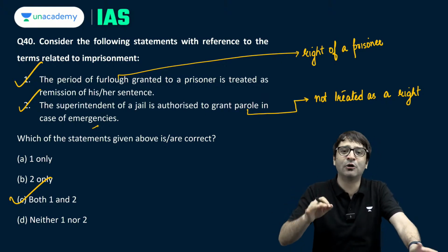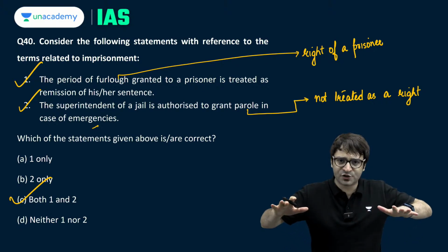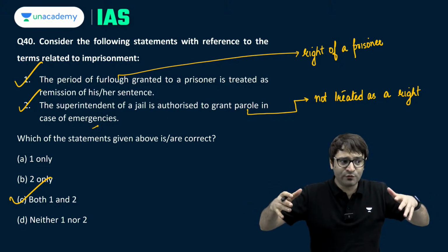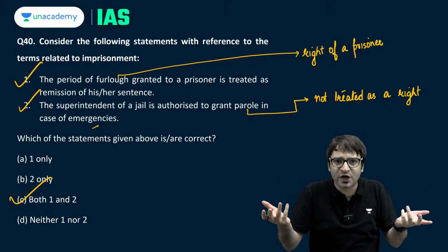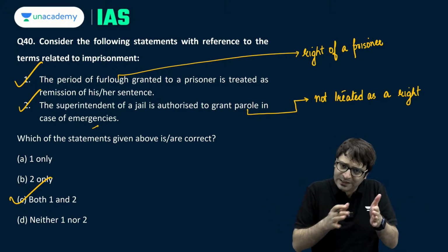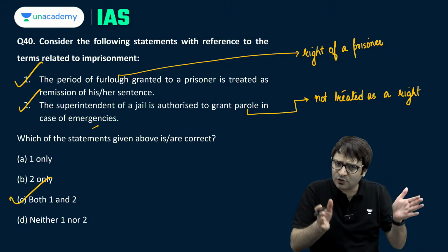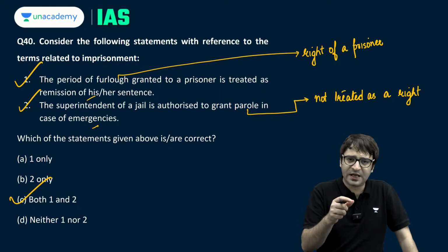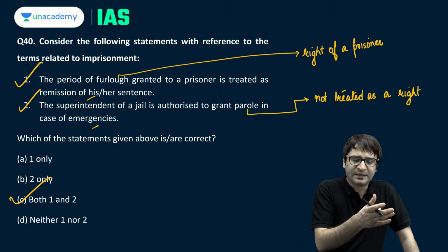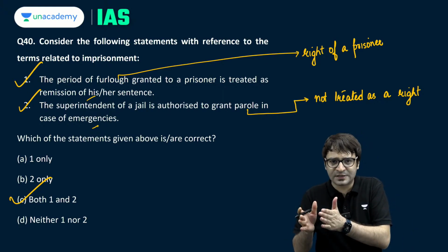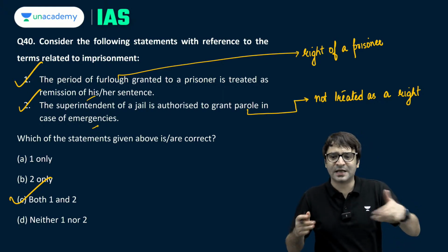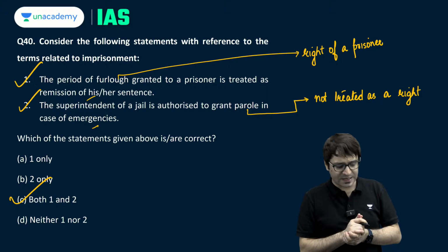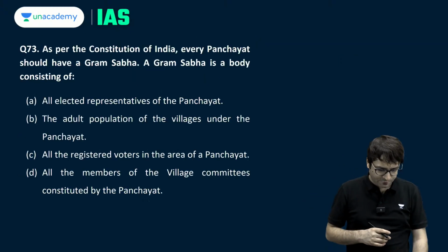But furlough is a right, because if you are serving long imprisonment in the jail, after some time you will be released once your term is over. But then you will be too scared because the world would have changed, so to ensure that you are not completely out of sync with reality, sometimes you are released on furlough, and this is considered remission of your sentence. If you are serving 10 years in jail and are released on furlough for 10 days, that doesn't mean you will have to serve 10 years and 10 days. Those 10 days will be remitted from your sentence. That is question number 40.